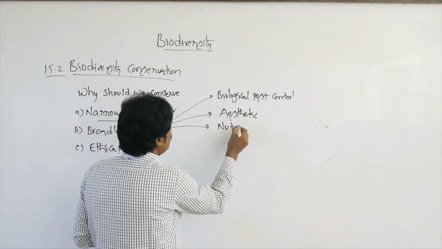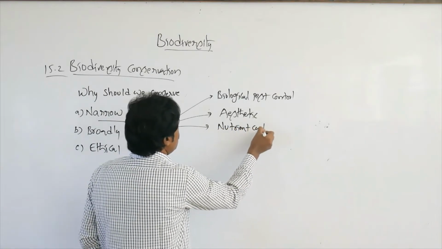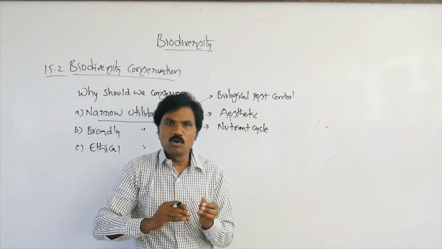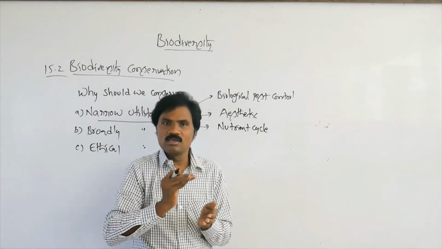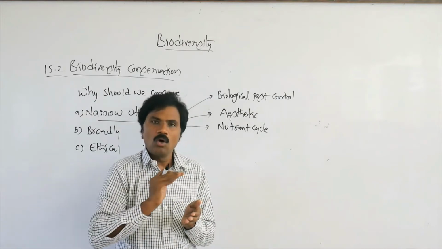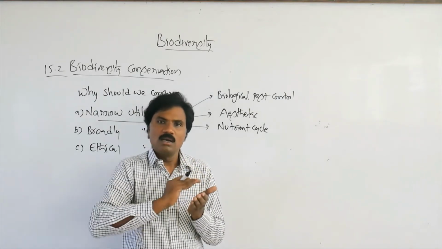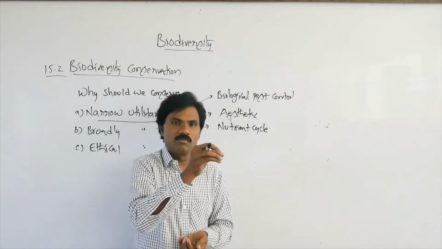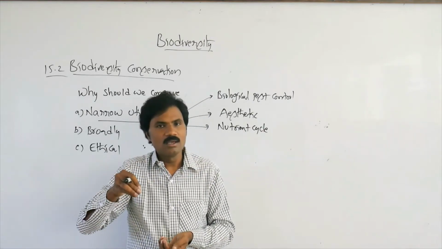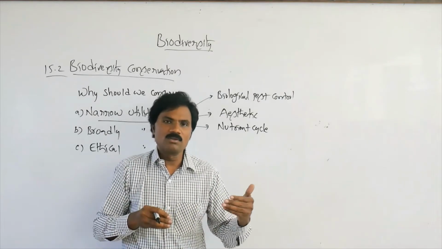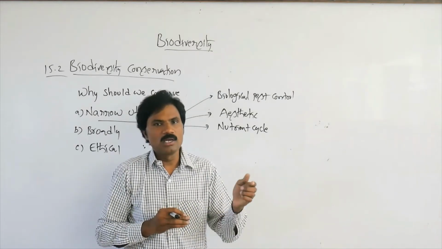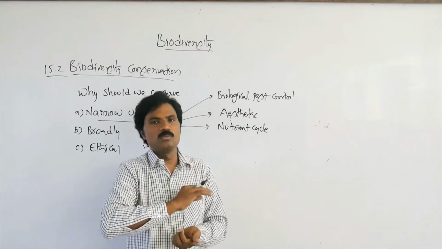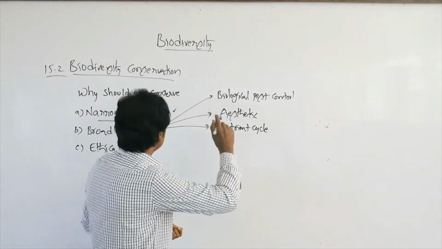Then nutrient cycling. With the help of the nutrient cycle, the carbon cycle, oxygen cycle, phosphorus cycle and sulfur cycle all must be in a normal and balanced manner. If there is any imbalance, suppose there are fewer plants, automatically this cycle must be disturbed. Then it may cause global warming, and automatically it affects the number of heterotrophic or consumer organisms.